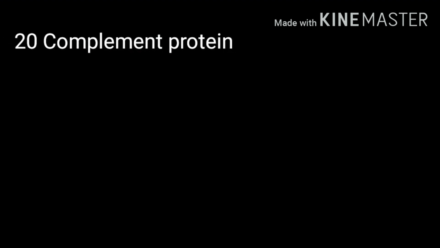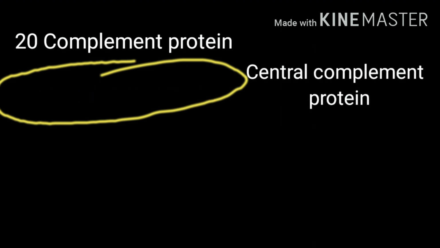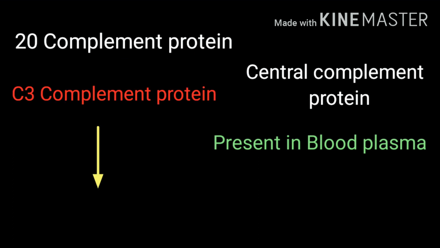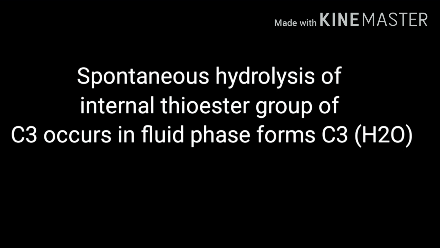We all know that more than 20 complement components take part in the different pathways. Out of these, the C3 component plays a very important role in the alternative pathway. Hence, the C3 component is also called the central component protein of the alternative pathway. All the complement component proteins are present in the blood plasma from the liver. The C3 component undergoes spontaneous hydrolysis, which forms a product called C3H2O. This spontaneous hydrolysis of the internal thioester group of C3 occurs in the fluid phase.